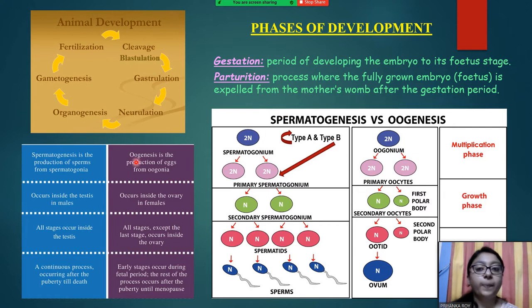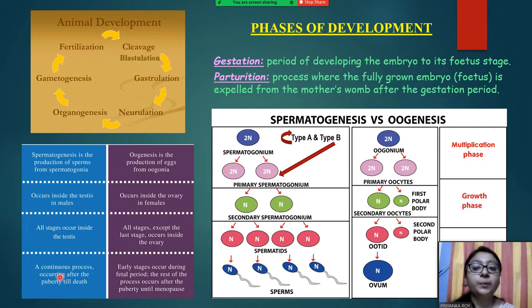So next we are going to spermatogenesis and oogenesis. Spermatogenesis is the production of sperms, and oogenesis is the production of eggs. There are a few basic differences. It occurs in testis in males, that is already known, and it occurs in ovary in the females, that is also known. All the stages of spermatogenesis occur inside the testis. In case of oogenesis, all stages do not occur inside the ovary, except the last stage. All the other stages occur inside the ovary.